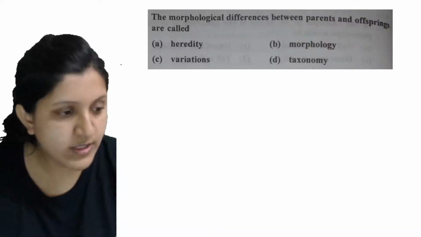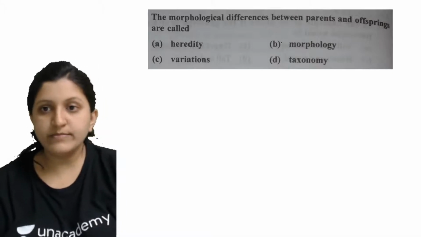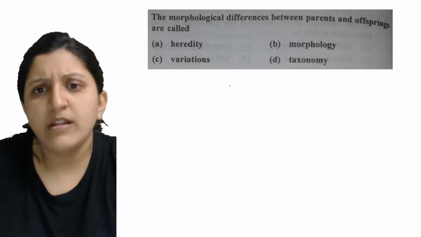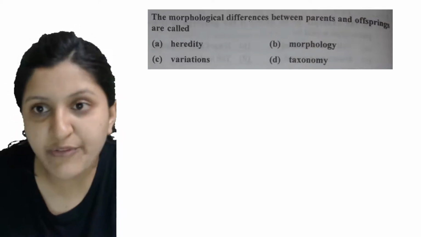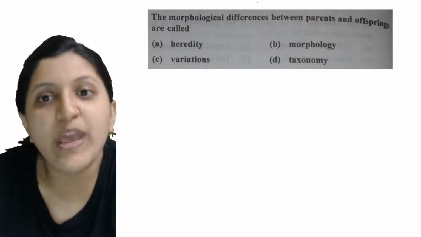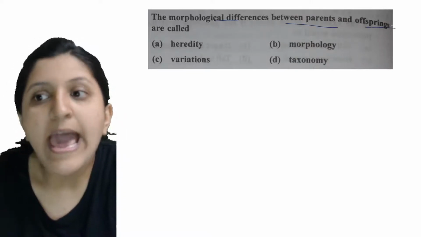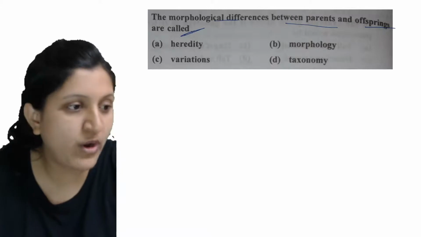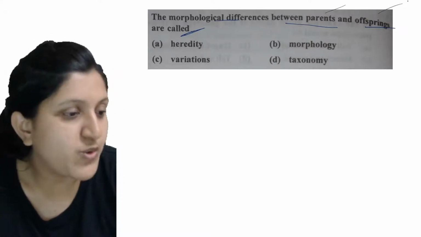All right, let's go with the next one. Now the question is about morphological differences. What are the morphological differences between parents and the offspring called?